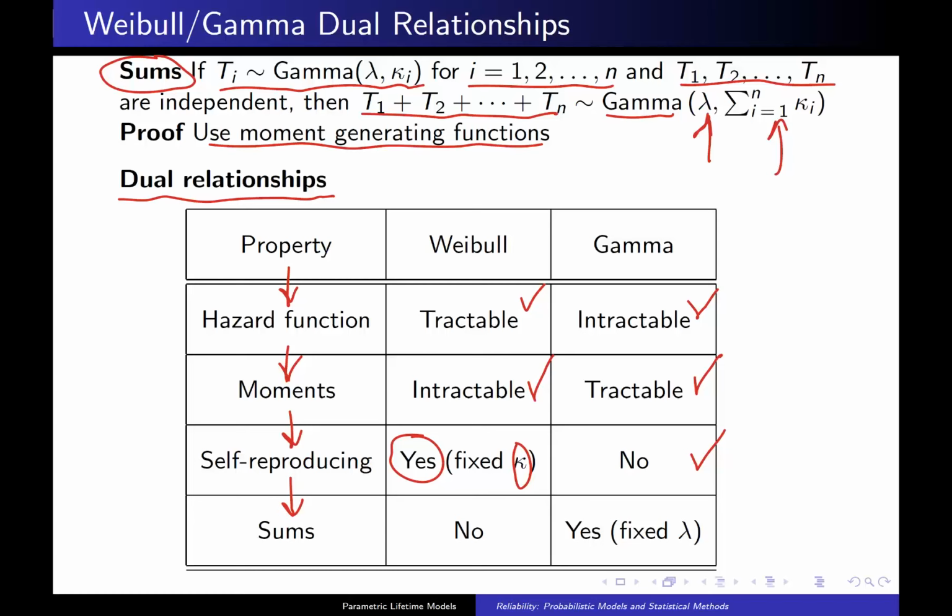The sums of Weibull random variables do not have the Weibull distribution, but sums of gamma random variables do have the gamma distribution. That's given up above here when you fix the scale parameter lambda. So that completes three distributions in detail: the exponential, the gamma, the Weibull. And now what we're going to do is go quickly through other distributions that show up in lifetime data analysis.